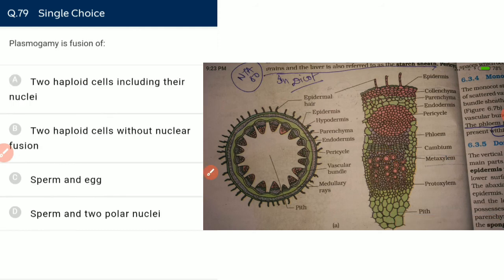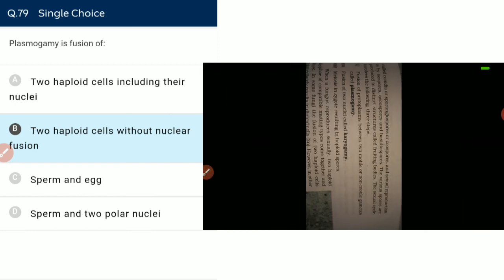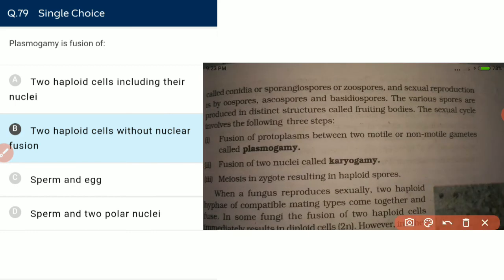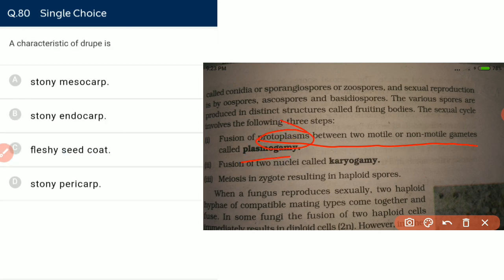Plasmogamy is the fusion of two haploid cells excluding their nuclei, because protoplast fusion is plasmogamy and nucleus fusion is karyogamy. So plasmogamy is the fusion of protoplasm without the fusion of nuclei.